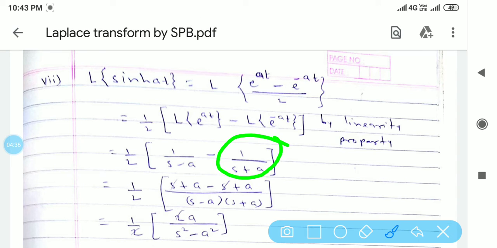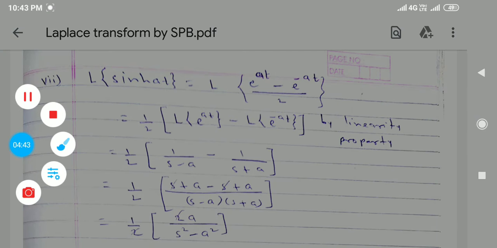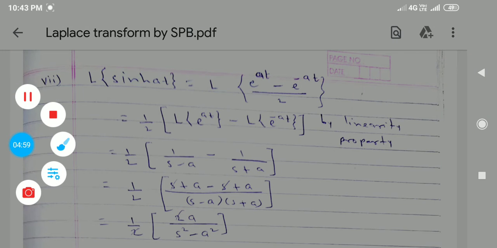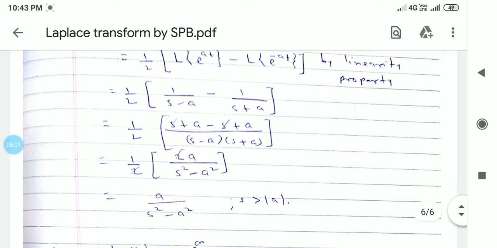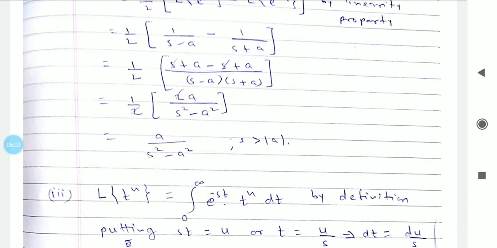Taking cross multiplication, you will get, solving this, s plus a minus s plus a divided by s minus a into s plus a. So 1 by 2 times 2a by s square minus a square, which is a by s square minus a square.